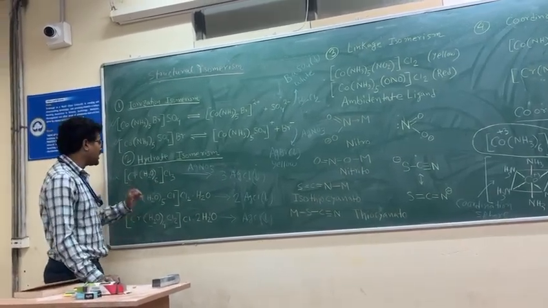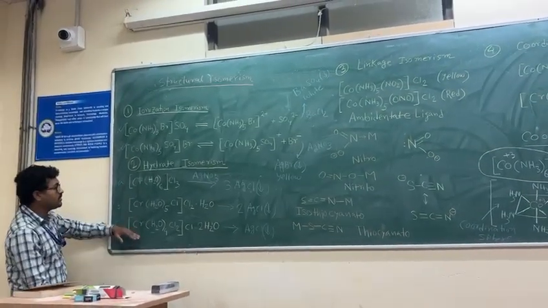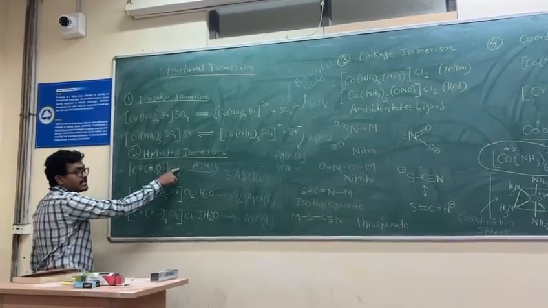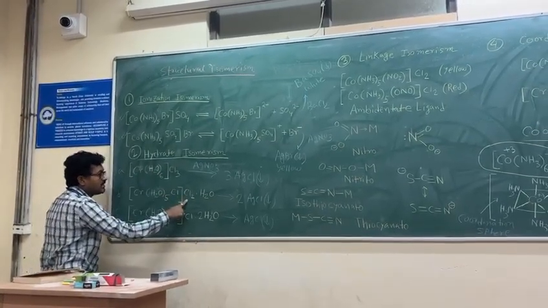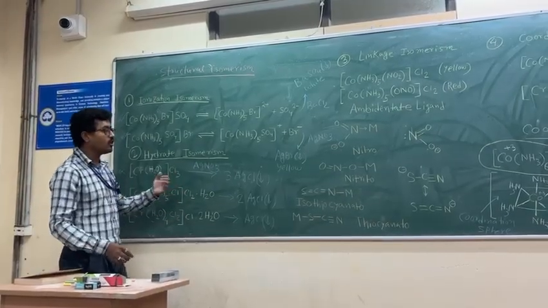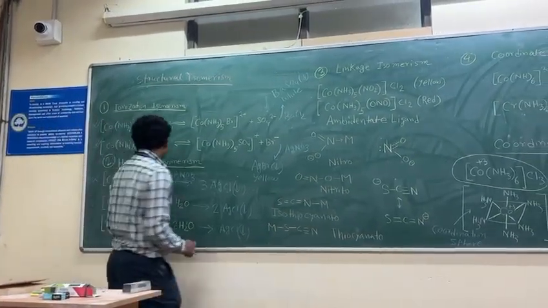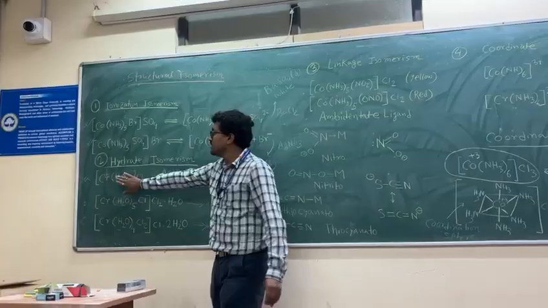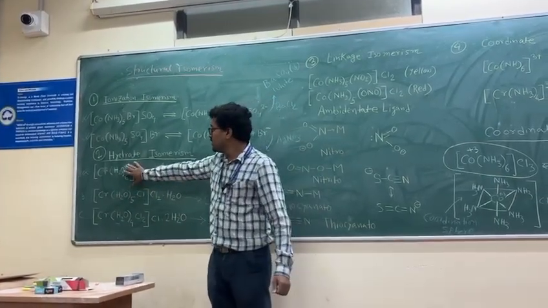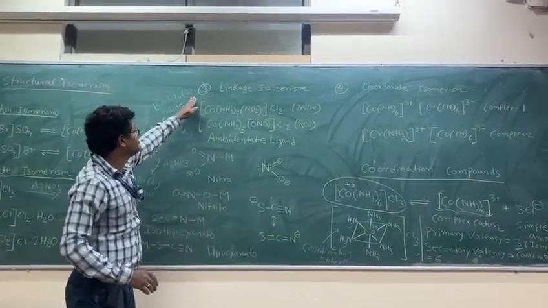Another way of detection is that their conductance will be different. In these three isomers, the conductance will differ. In the first case, if it is ionized, we will get 3 Cl minus. In the second, 2 Cl minus. In the third, only 1 Cl minus. So the number of Cl minus will also be different in these three cases. This is all about hydrate isomerism. It is called hydrate isomerism because there is a different number of water molecules inside the coordination sphere. Next we will discuss linkage isomerism.